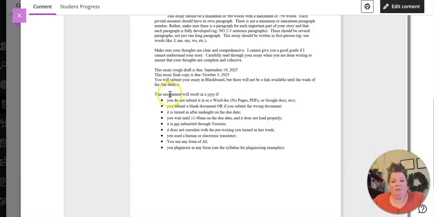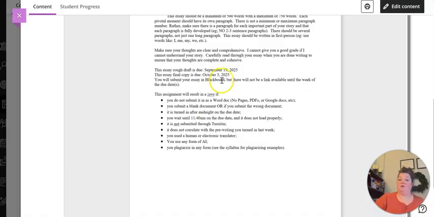Also remember, you will receive a 0 if... Make sure you read through these instructions carefully. I always have students who don't read through this and they turn the paper in late, or they use AI, or they plagiarize, or they wait too late in the day on Friday and their essay doesn't submit or upload by the time 12 p.m. or noon hits. So read through these because you will receive a 0.